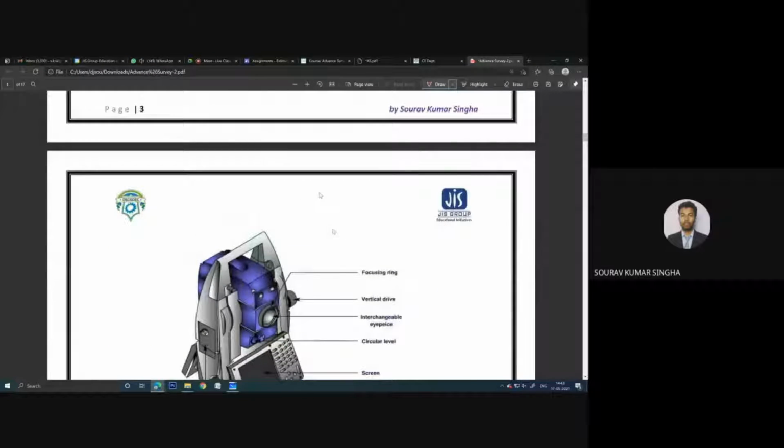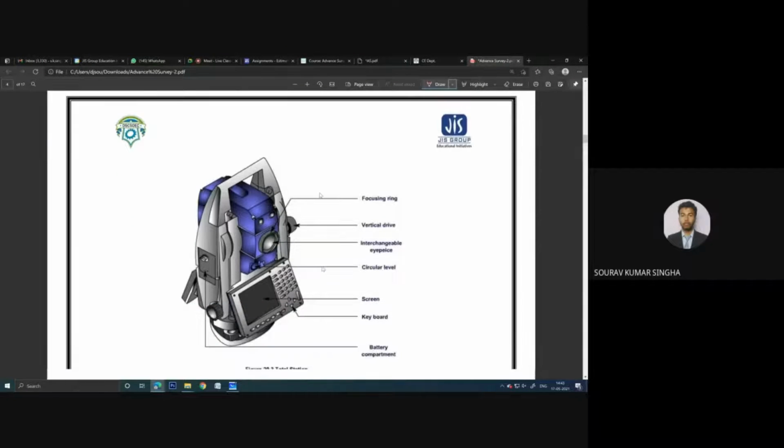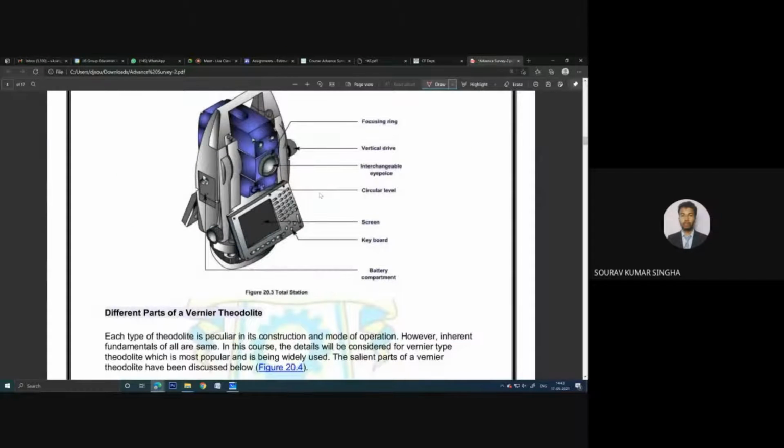Now when you take these points and extract the file from the total station, there is a cap, the same as we have in our college. When you open this cap, you can insert the battery here, and the data cable can also be plugged in, the same data cable we use with our mobile phone.